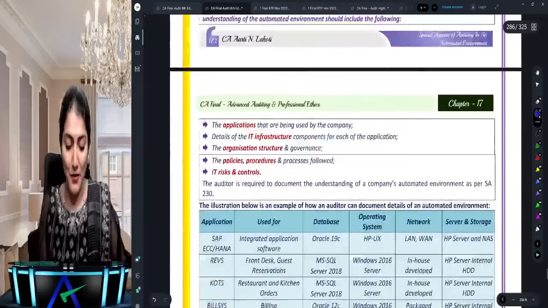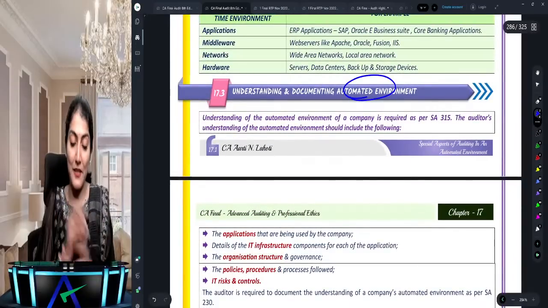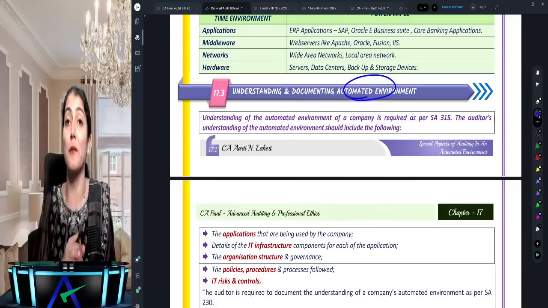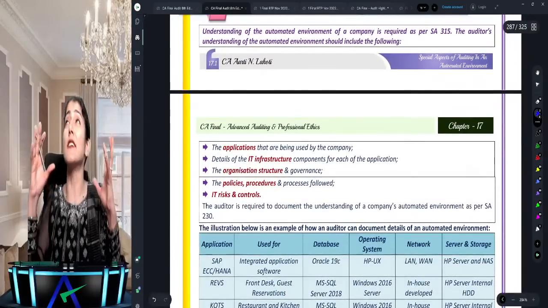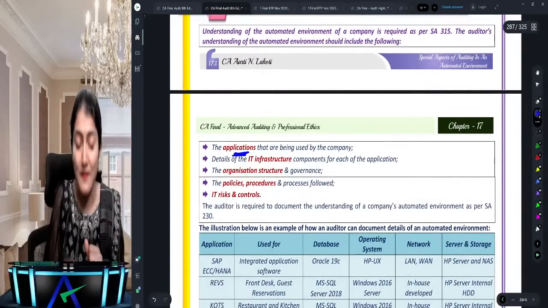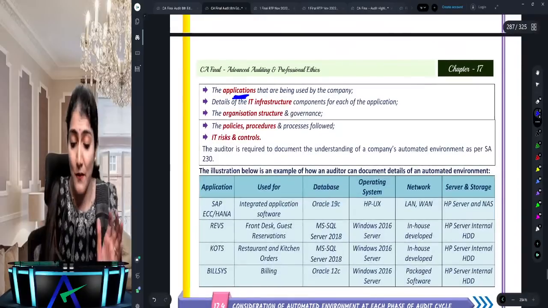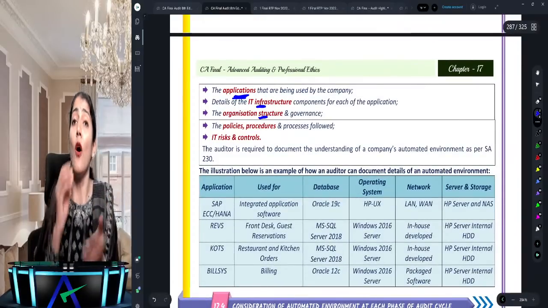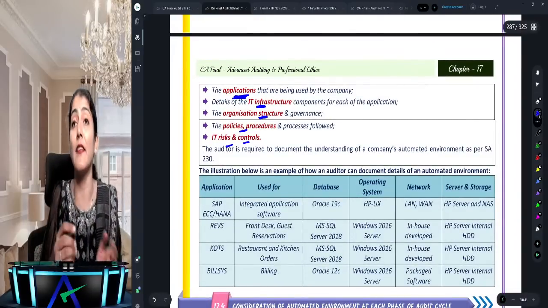So, special aspects of auditing in an automated environment. A few important questions we look into over here. This question came in your May 22 exams: understanding and documenting the automated environment. It says I have to understand, oh, automated, which application? What applications are you using? Then the IT infrastructure and the organization structure. Then the policies, procedures and processes, and the risks and controls.